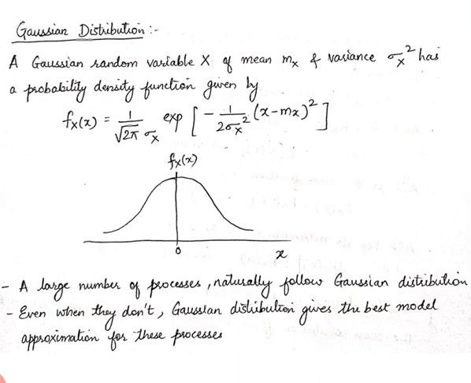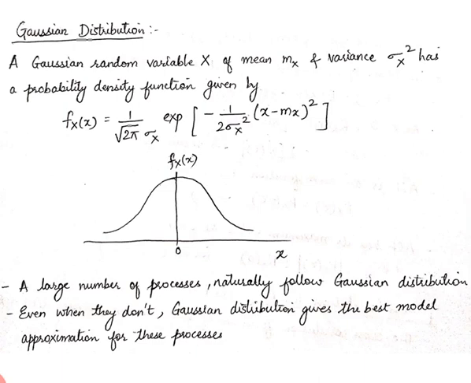The next thing that we will see is the type of probability density function that is most commonly used. A large number of processes naturally follow the Gaussian distribution, or normal distribution. In mathematics we call it the normal distribution; here we will call it the Gaussian distribution. Even if processes don't follow it exactly, the Gaussian distribution gives the best model approximation for all the processes.